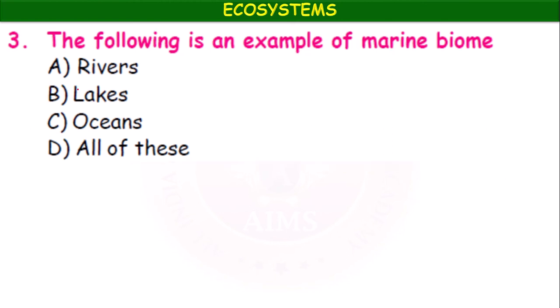Which of the following is an example of marine biome? Oceans. Okay. River, lotic; lakes, lentic; and oceans, marine biome. Okay.